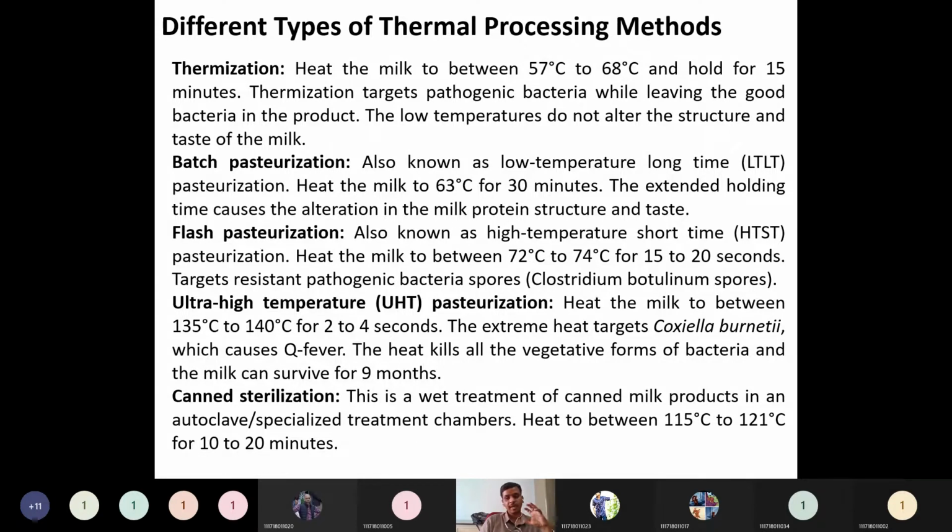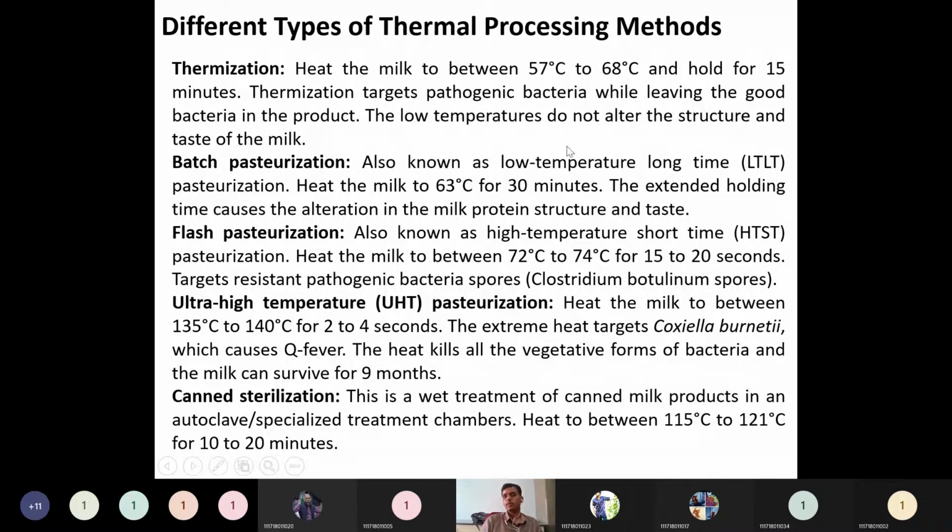But we cannot maintain exactly 72.8 degrees centigrade, so a range of pasteurization temperature was fixed, 72 to 74 degrees centigrade. Because of this variation in the temperature set point, it will also kill some of the useful bacteria. Rather, it will offer more advantage of also killing the bacterial spores.